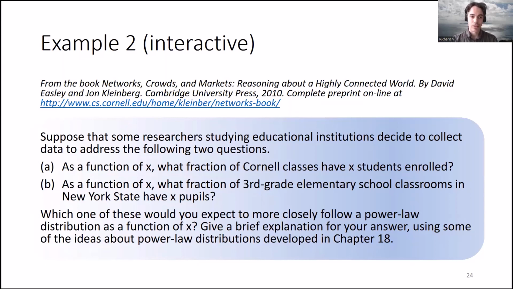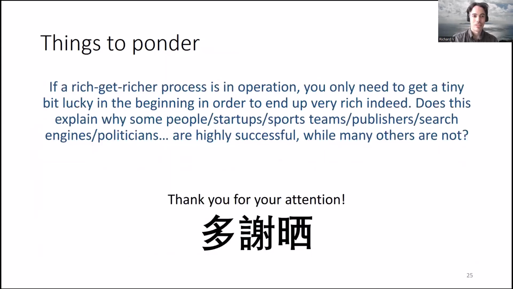So what I'm saying is, in conclusion, that in situation A, in a university, I would expect that class sizes would be more likely to have a get richer process underlying them, and therefore that would be more likely to be a power law. That's my answer. So that's correct. Well done. Thank you. And I believe that's the end of the talk.